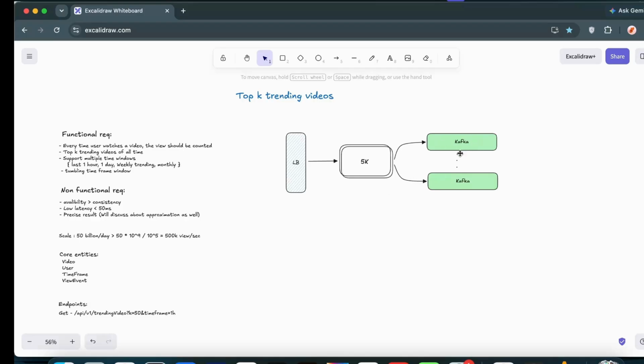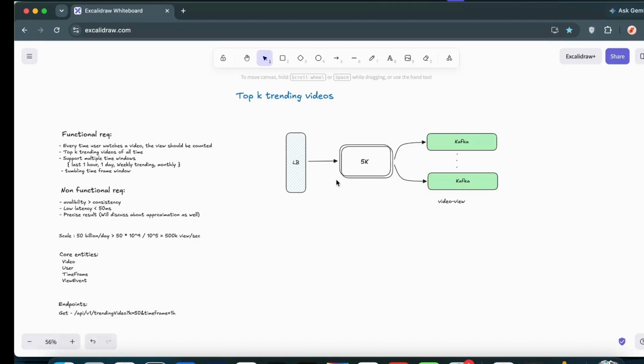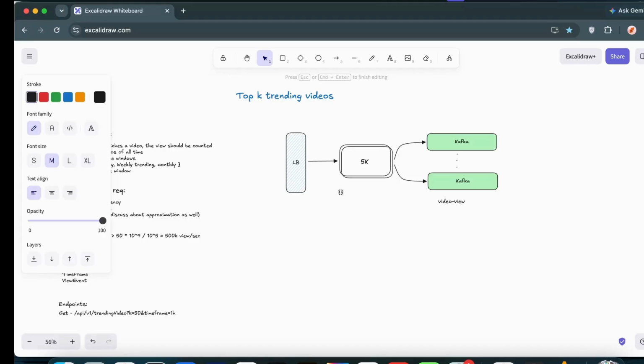So we'll create a Kafka topic called video view. This is the topic which collects all the events. Every time a user watches a video, the application server creates an event containing information like the video ID, say 1 2 3 4, then the user ID, something like that.